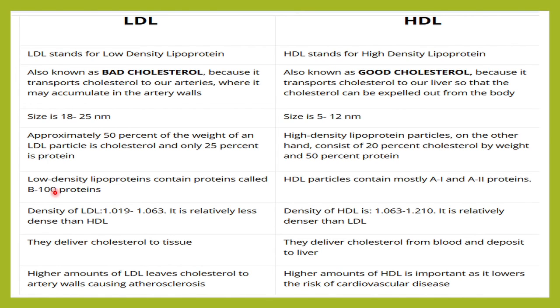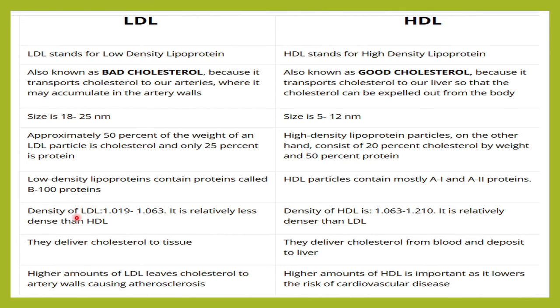The LDL has an apoprotein called ApoB100, which is very important for the transport of this LDL, to bind the LDL to the LDL receptors to transport the cholesterol from the LDL to the tissues. We need this ApoB100, whereas HDL mainly contains this ApoA1, ApoA2, ApoE, ApoC proteins.